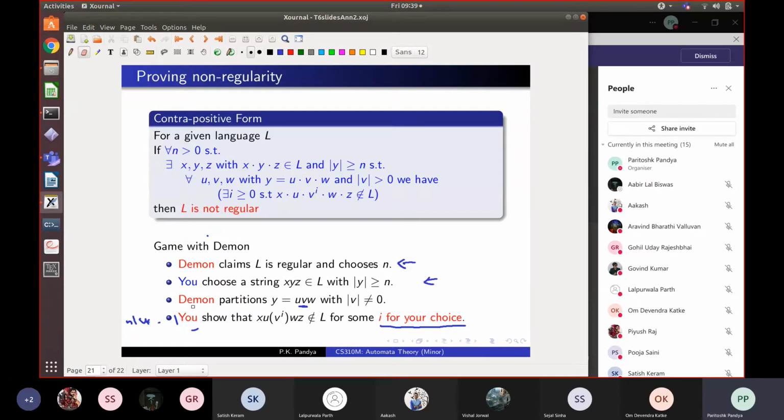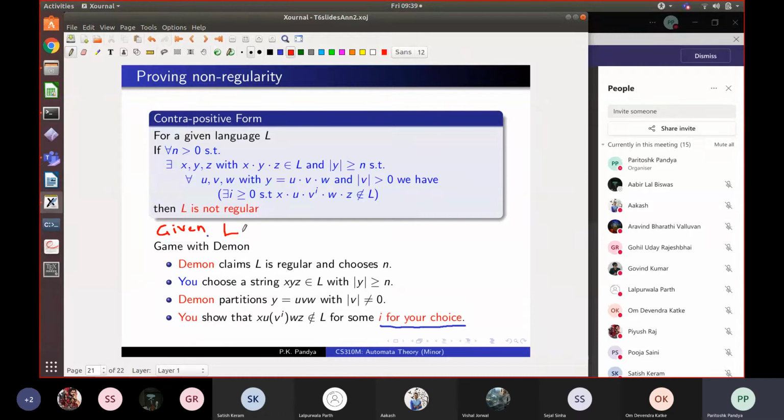We will convert this pumping lemma into a kind of game. You are given L. We are trying to show that L is not regular. We play a game with the daemon. Since there are these for-all quantifiers, the daemon will be in charge of choosing the values which are adversarial to us. He will choose such values that our argument doesn't work. And our argument will be that in a long string, there is no pump. That is what we are trying to prove, whereas the daemon is trying to prove that there is always a pump in the long part.